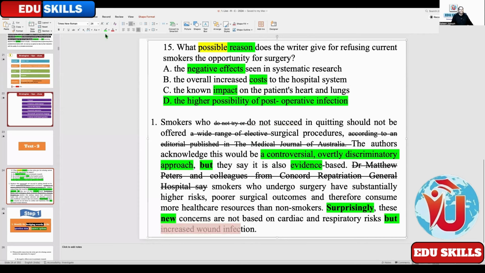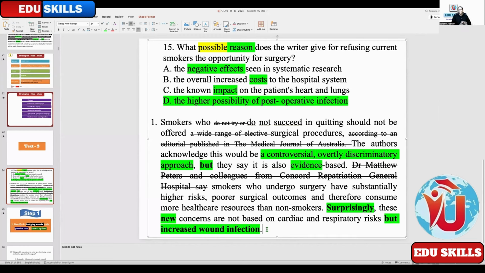Increased wound infection. What is the reason? As per the strategies, increased wound infection is the one. And what tells you that is the answer? Post-operative infection. Yeah. Emotional expression, then time expression, then contrast word, then you have the answer.